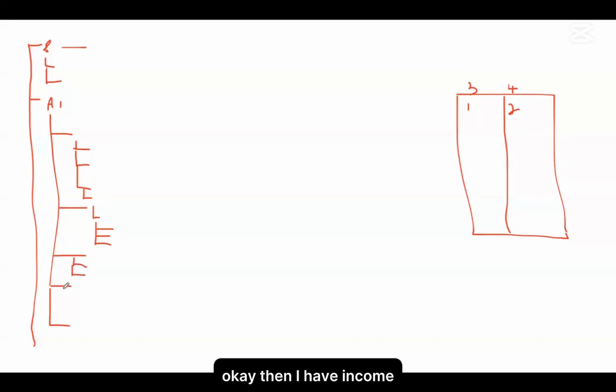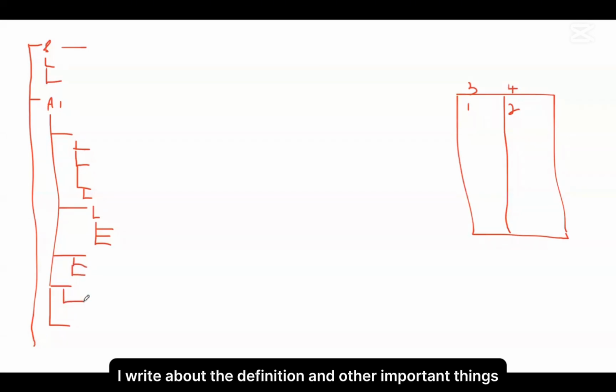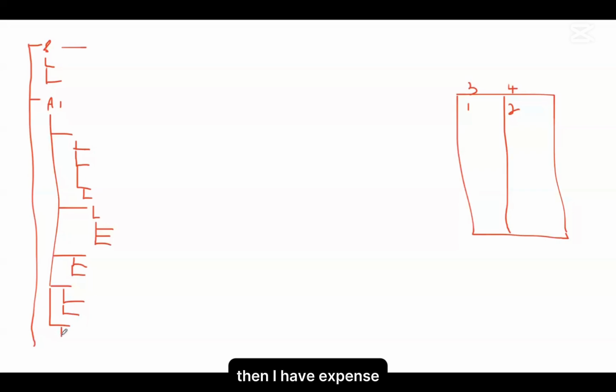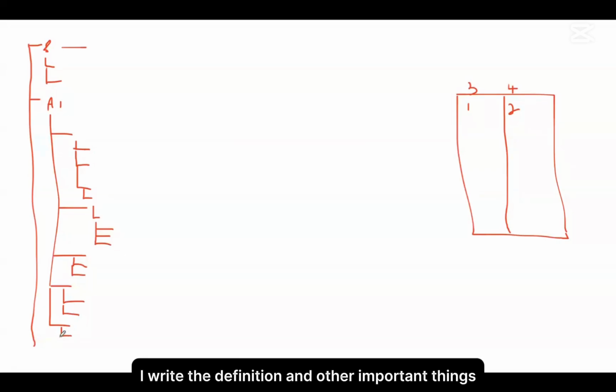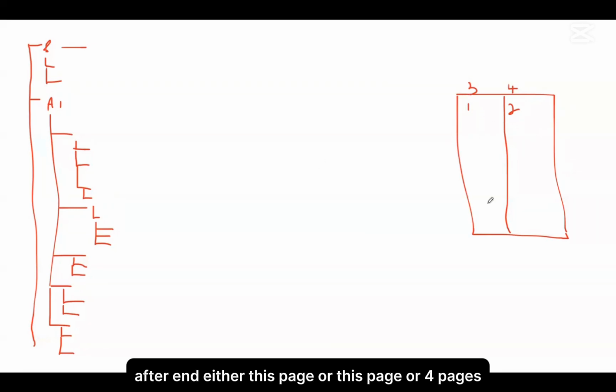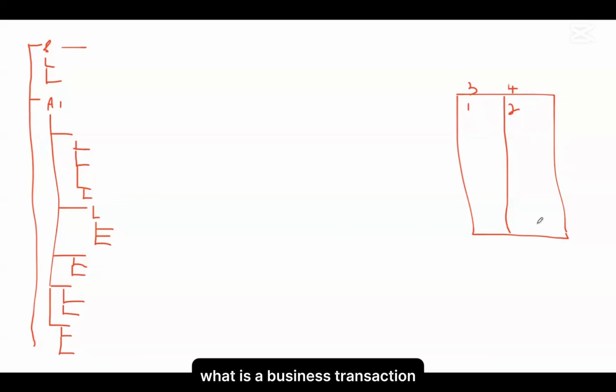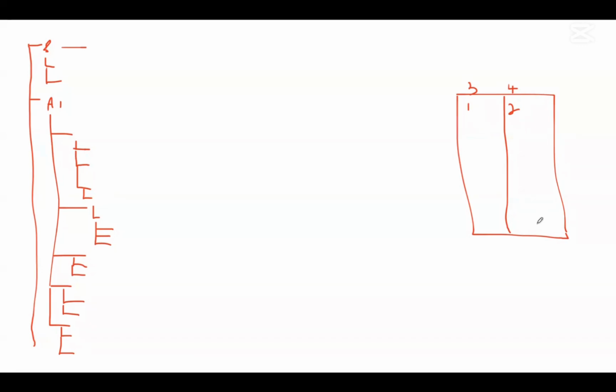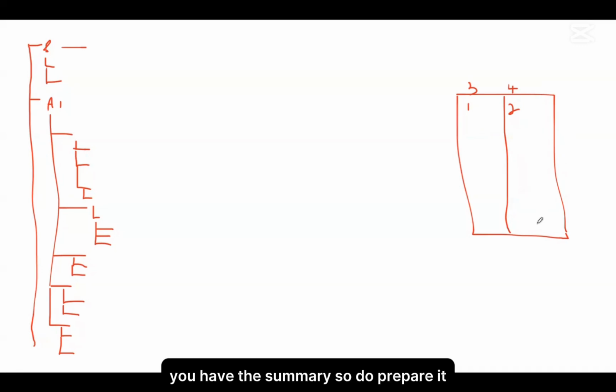Then I have income. I write the definition and other important things. Then I have expense. I write the definition and other important things. So likewise, on either this page or four pages, you have the summary of what an asset is, what a business transaction is, and what the accounting elements are.